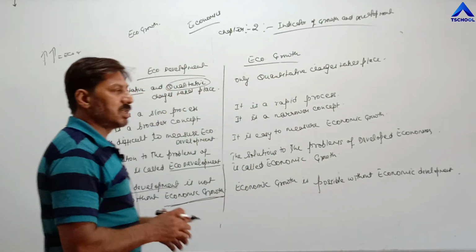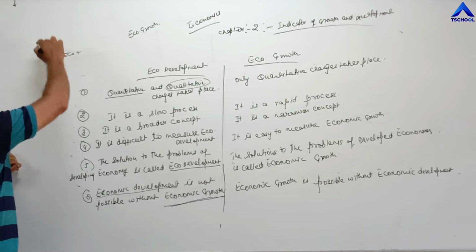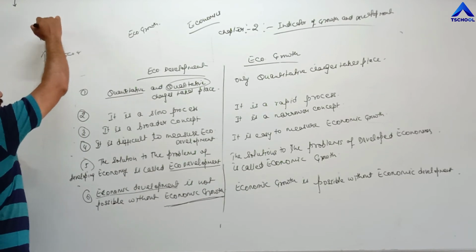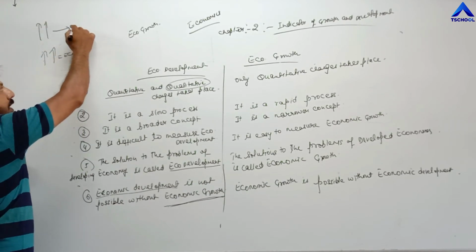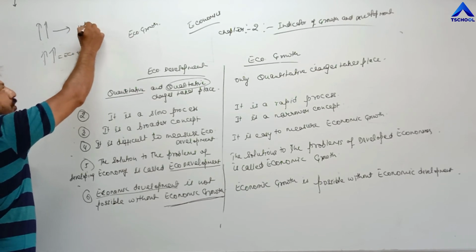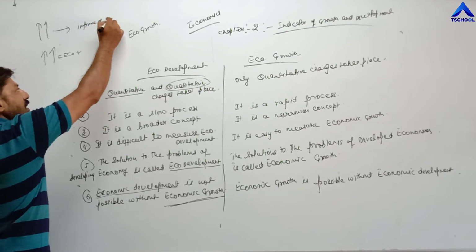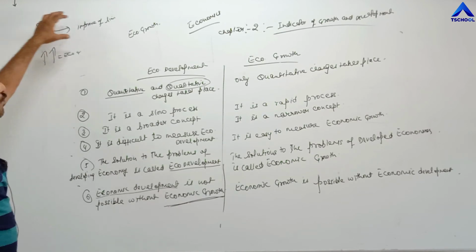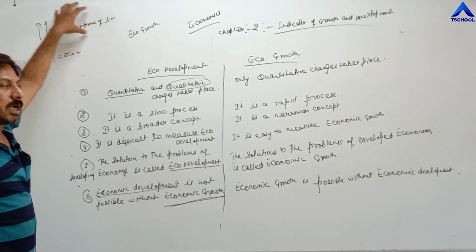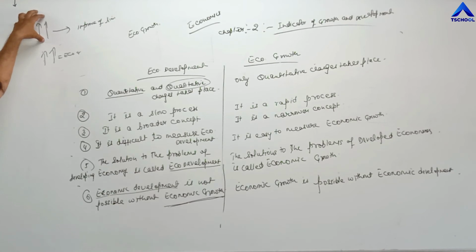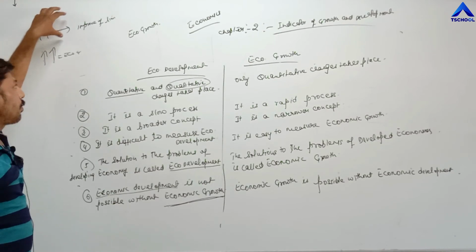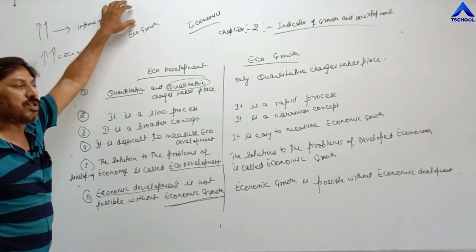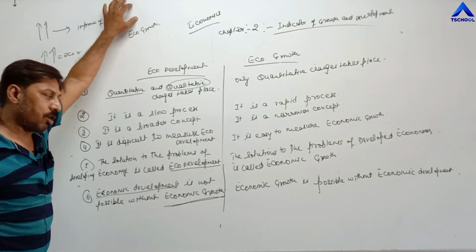There are various countries in the world whose national income and per capita income are very high, but still they are not emphasizing the improvement of the quality of life. Especially we are talking about African countries: their national income is increasing, but they are not able to improve the quality of life, or we can say the government is not concerned about the improvement of life of individuals in that economy.